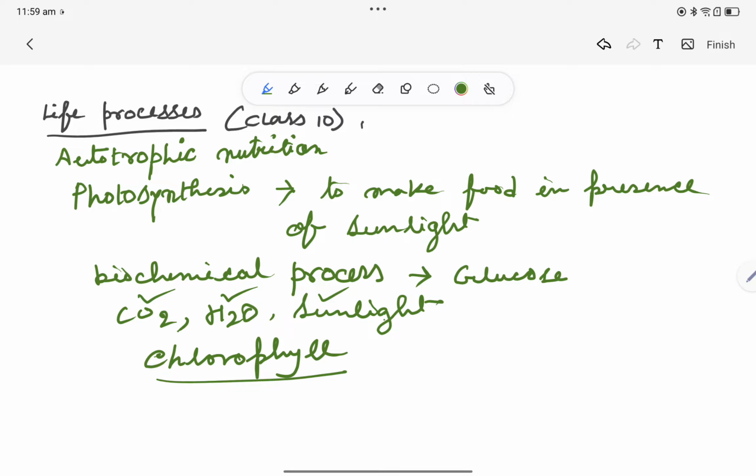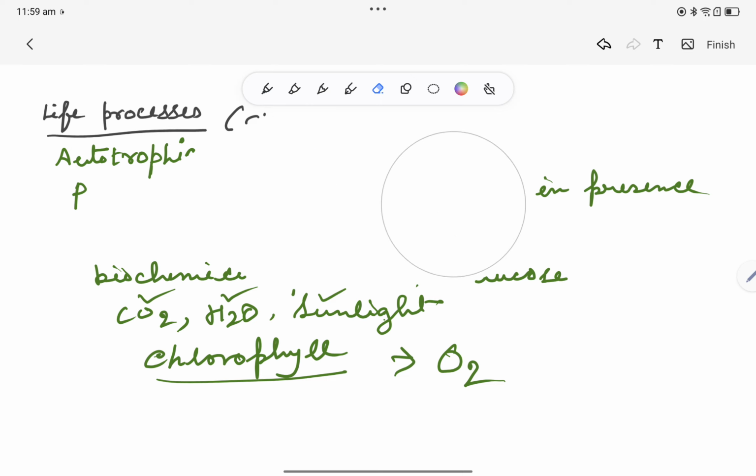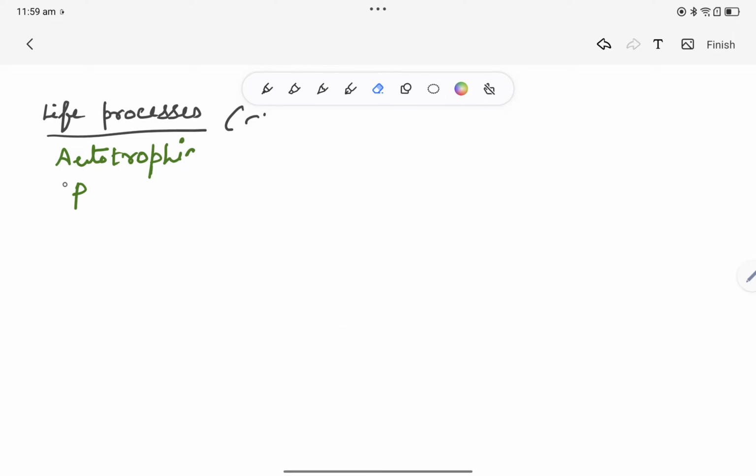So we are solely dependent on green plants for photosynthesis, because we all know that in photosynthesis there is a byproduct, which is obviously oxygen, an absolute necessity for all life forms. That's why we are dependent on plants. In photosynthesis, we are going to focus on the class 10 syllabus of CBSE, and some topics from ICSE boards I will also cover in this video.